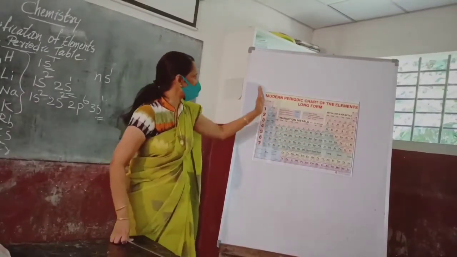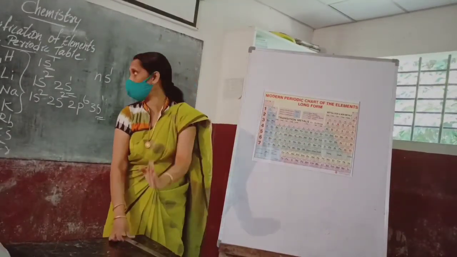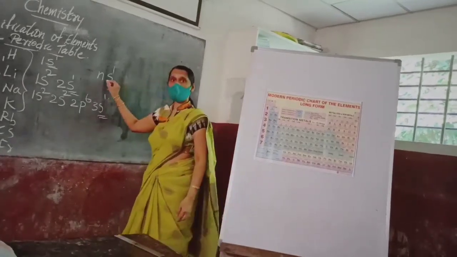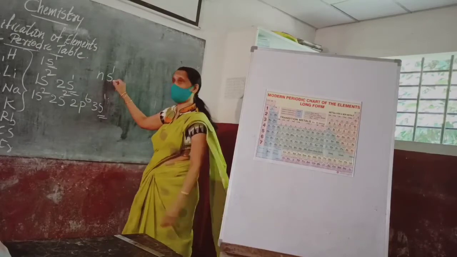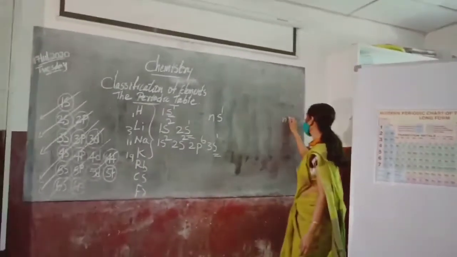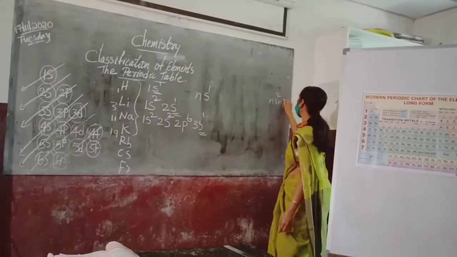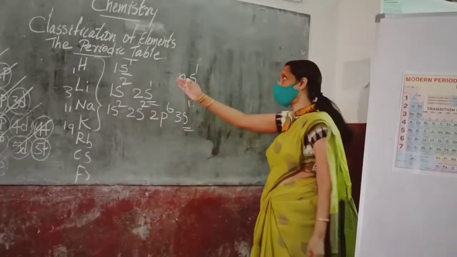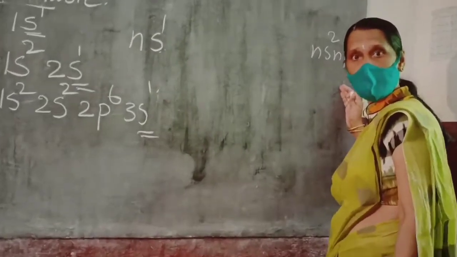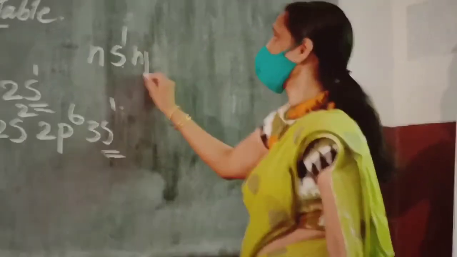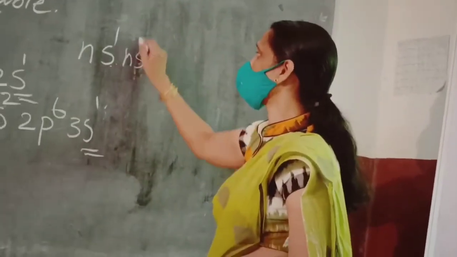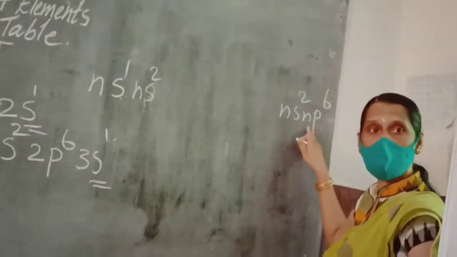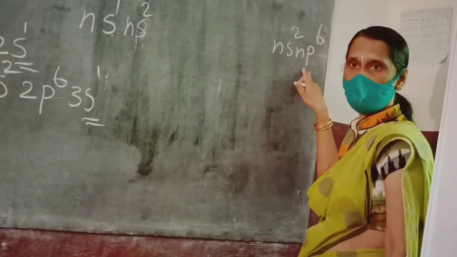So you have understood. Starting, the differentiating electron is entering into ns1, and ending with ns2 np6. In all the periods it will be following like this: first ns1, next ns2 and so on, then finally ending with ns2 np6.